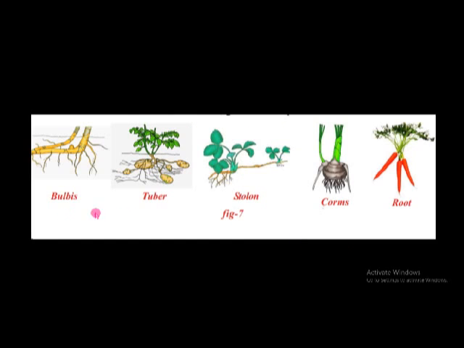Here bulbs, tubers, as in the case of potato. It's a modified stem. Here stolon. In the case of chrysanthemum, and corms, roots. From roots, new plants are growing, and from here corms, from here stems, and this is bulbs, for example in the case of turmeric. What we are observing here is that new plants are formed from vegetative parts like roots, stem, or leaves. This type of propagation is called vegetative propagation.